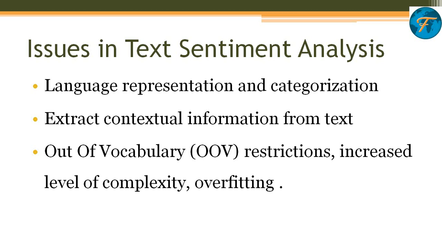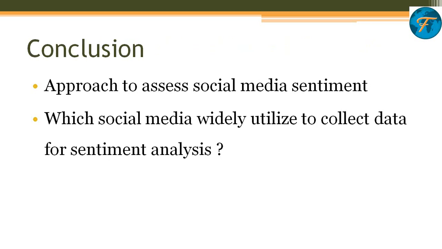What actually happens is a machine learning behavior that occurs when a machine learning model gives accurate predictions for training, but when it comes to real grounds, it's not giving the correct output. So that is the overfitting here. Overfitting and underfitting are both very common in text sentiment analysis. Okay, so that sums it all up.